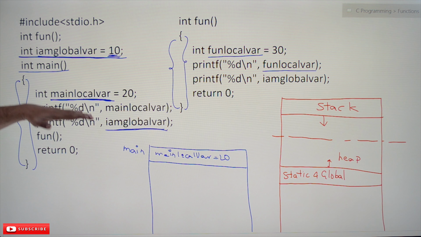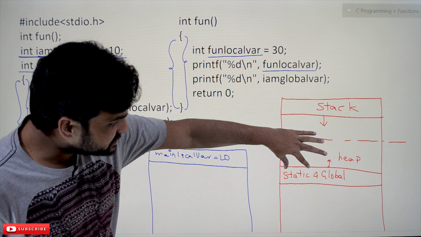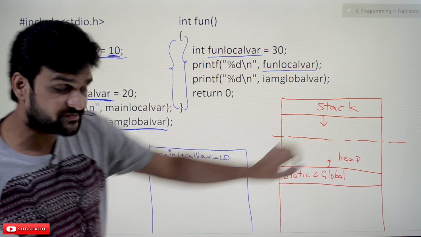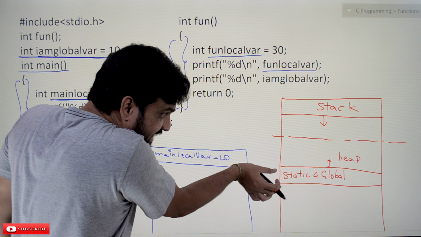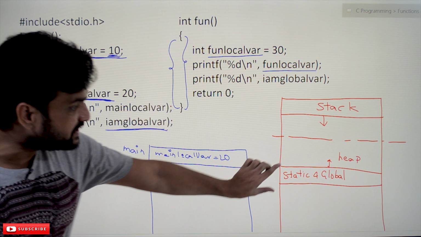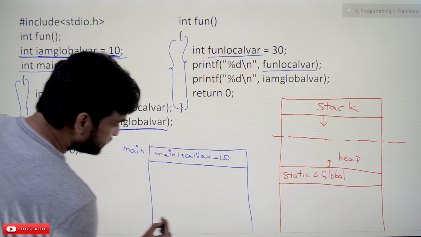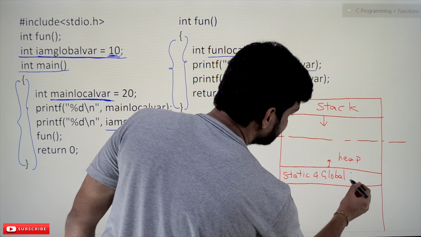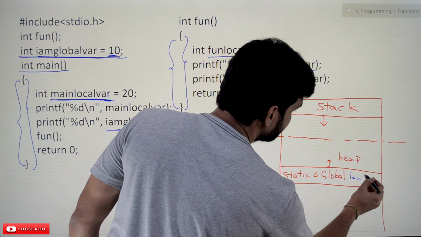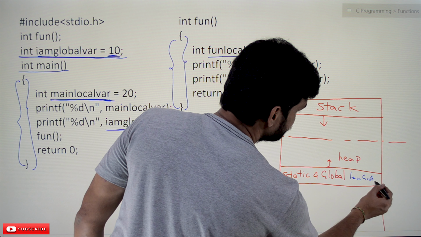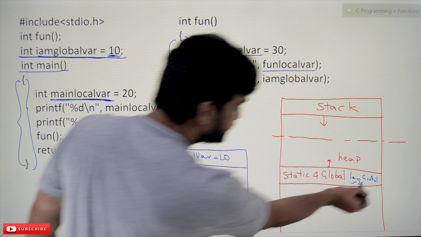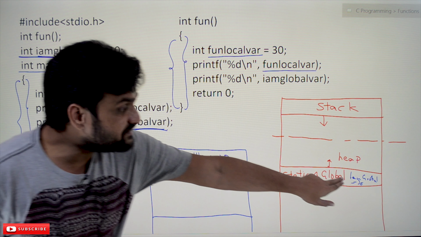Now we haven't discussed this part of the memory. This process will get stored in memory, and this is the static and global variables space. This memory space is for static and global variables. So here the "I am global var" variable, whose value is 10, will get created in this memory space.